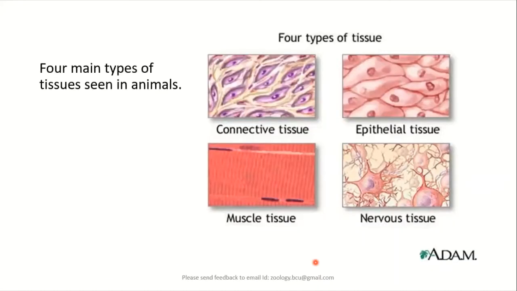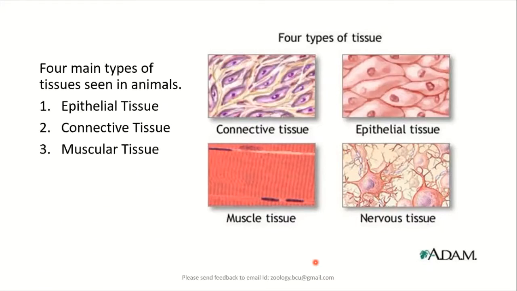So what are the different types of animal tissues we study usually? In the animals, we come across epithelial tissue, connective tissue, muscular tissue and also nervous tissue. And we know very well epithelial tissue is the lining tissue.